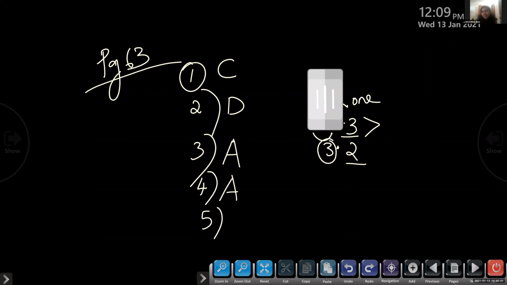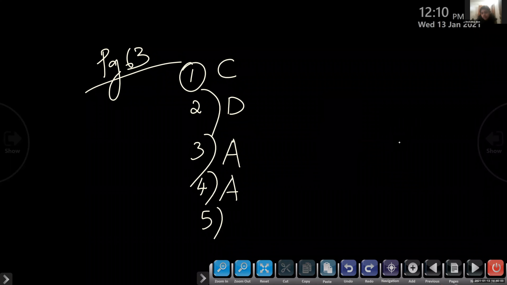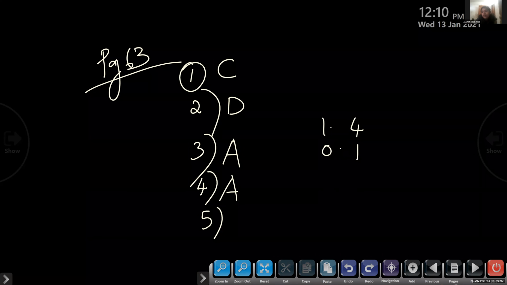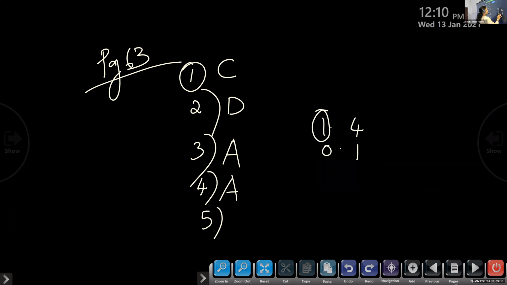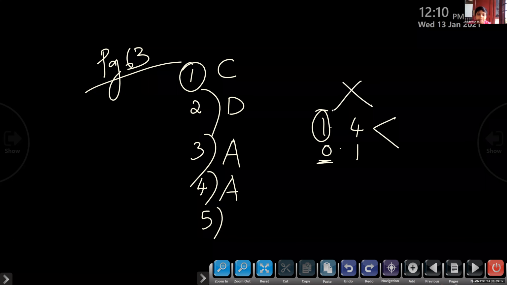We have to find out which statement is wrong. Now 1.4 and 0.1. First of all, when we compare, 1 is greater than 0. But it is written 1.4 is less than, so that is also a wrong statement. Understood?